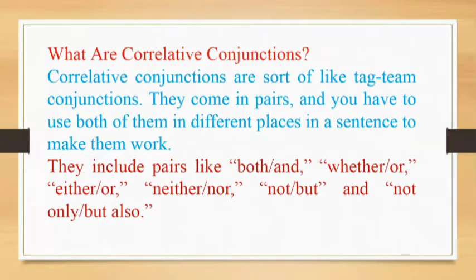Now, what are correlative conjunctions? Correlative conjunctions are sort of like tag team conjunctions. They work together towards a similar objective, towards a similar meaning generation. They come in pairs, and you have to use both of them in different places in a sentence to draw the meaning. And we have pairs like both and, whether or, either or, neither nor, not but, not only but also, and so on.